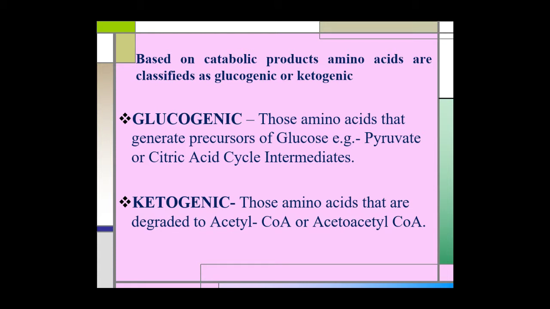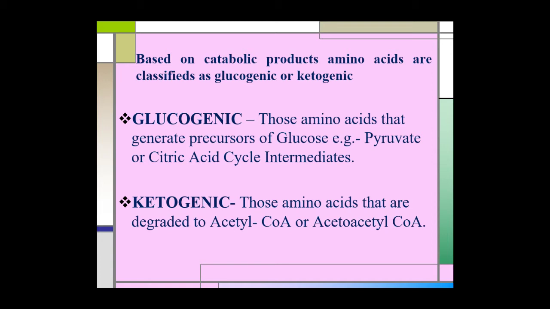Based on the catabolic products, the amino acids are classified as glucogenic or ketogenic amino acids. Glucogenic amino acids are those that generate the precursors of glucose, and the precursors of glucose are pyruvate or citric acid cycle intermediates. Ketogenic amino acids are those that are degraded to acetyl coenzyme A or acetoacetyl coenzyme A, and they are referred to as ketogenic because they give rise to ketone bodies.